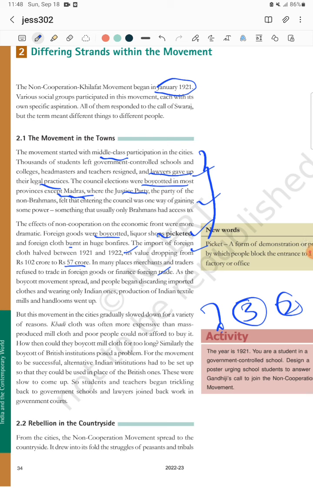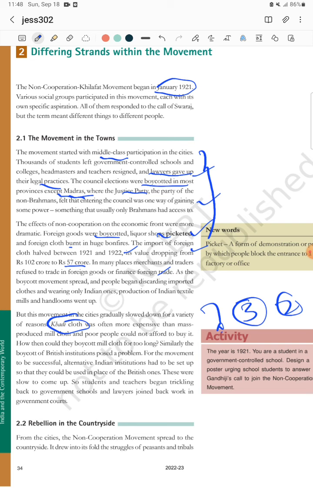The first reason: the main thing we imported from abroad was foreign cloth. If they did not wear foreign cloth, obviously they would wear Indian made cloth, that is known as khadi. But at that time khadi was often more expensive than the mass produced cloth from Britain.